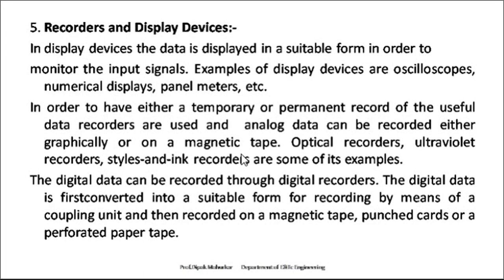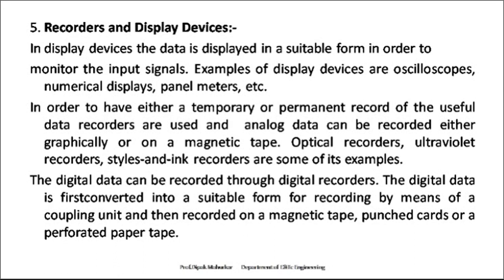The analog data can be recorded graphically or on magnetic tape, optical recorder, ultraviolet recorder and the like. Digital data can be recorded through a digital recorder, and the digital data is first converted into suitable form for recording by means of coupling units and then recorded on a magnetic tape. In this way the data will be displayed.